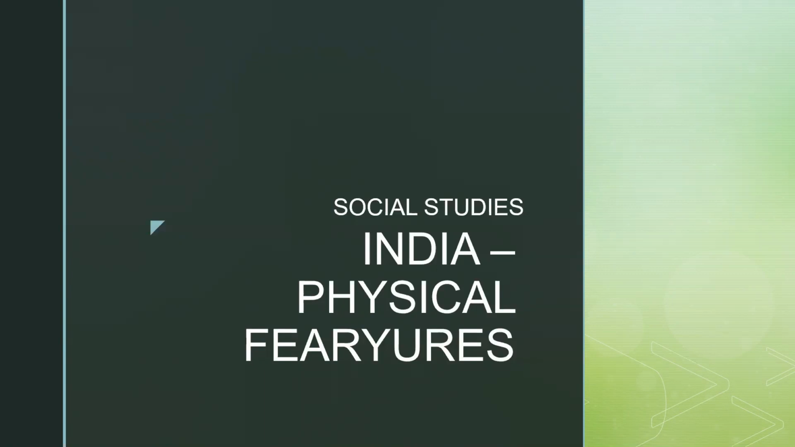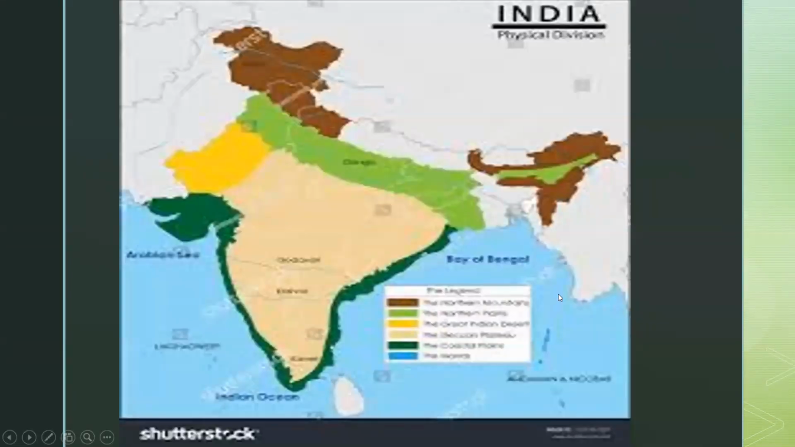From mighty snow-capped mountain peaks to the flat coastal plains, India has everything in its physical features. It has mountains, plains, plateaus, coastal plains. It has rivers, desert, everything. So we will read one by one about them. This is the physical division of India. This is a physical map of India.